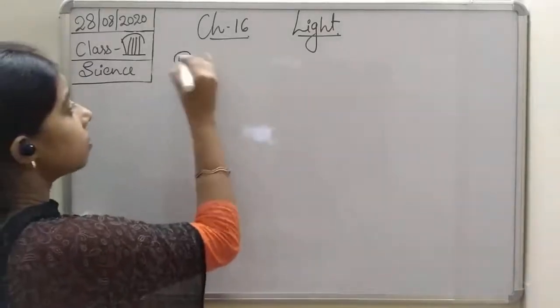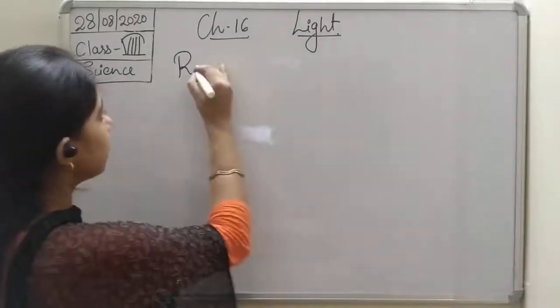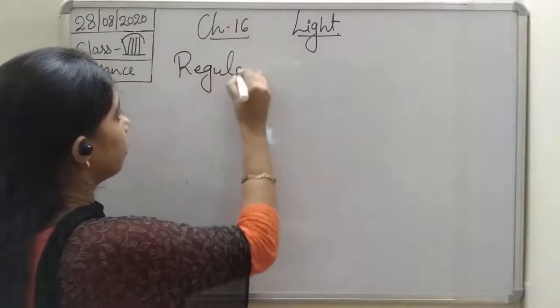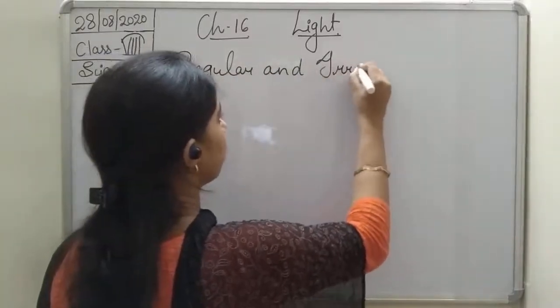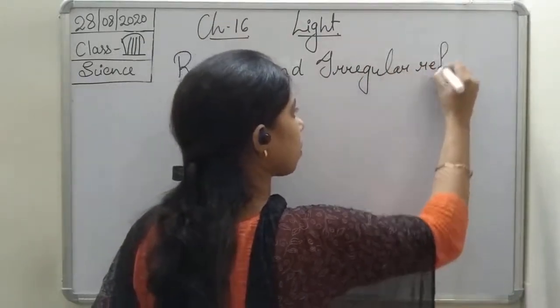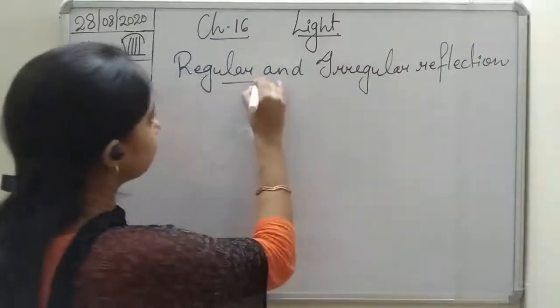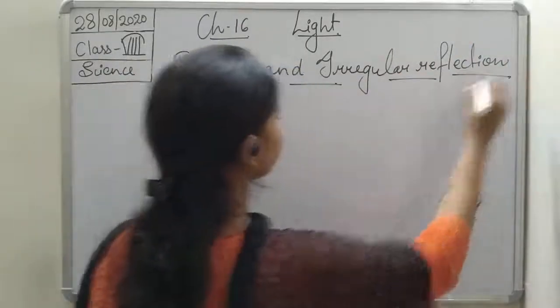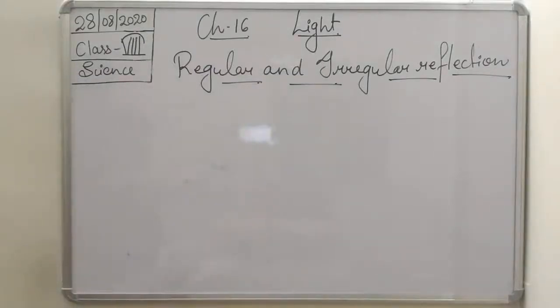On that basis, reflection of light is also divided into two, and that is regular reflection and irregular reflection.